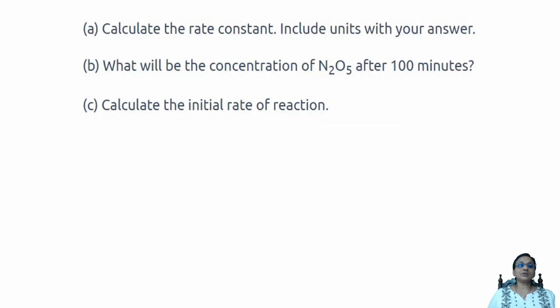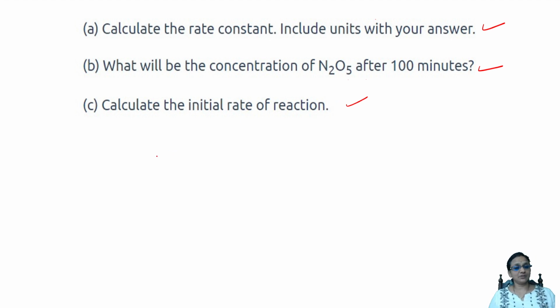Now the questions given to us are: calculate the rate constant, and include the units with your answer. Second, what will be the concentration of N2O5 after 100 minutes? And calculate the initial rate of the reaction. Easy question. Let's start. What clues do I have?